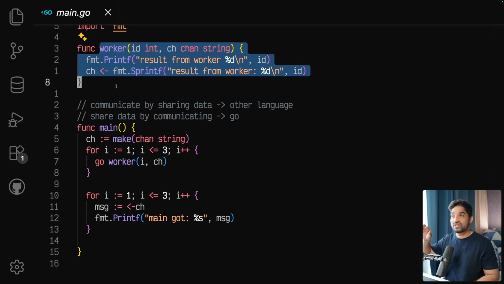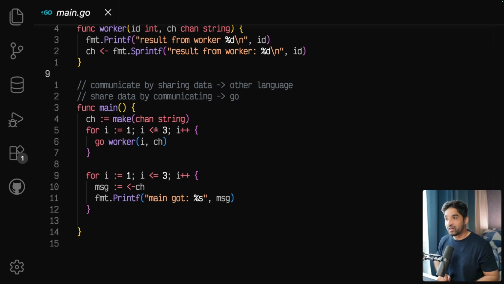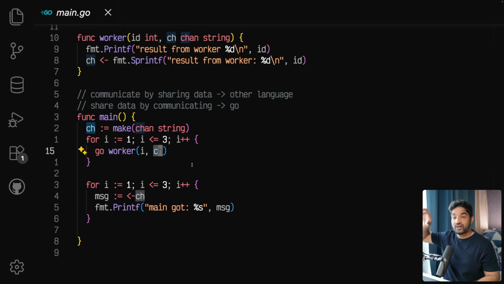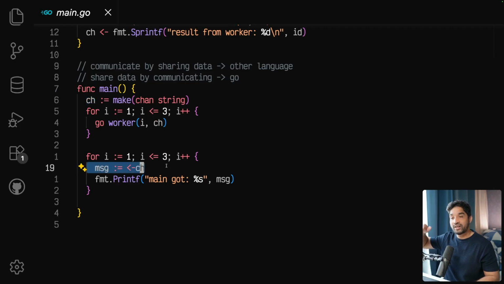These workers are going to spawn concurrently and they will do their thing at the same time. So we are spawning 3 workers here. We are passing this ID, and then we are passing this channel to communicate. In our case, we read the data back in our main function, because when you spawn these workers, they will be doing their things in different threads.